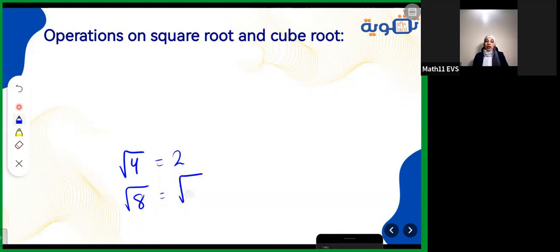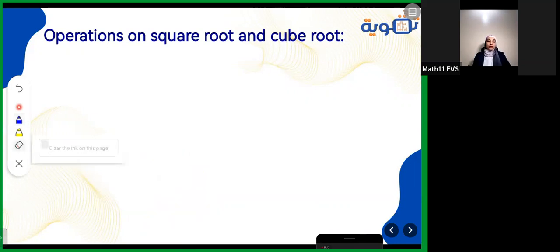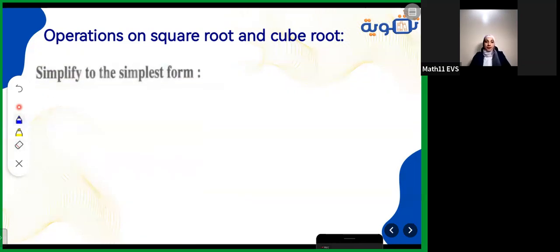Simplified means I will get 2 numbers whose product equals 8, and one of them has a square root. So thinking, I can find 2 multiplied by 4, and yes, 4 is a number that has a square root. So getting the 4 outside with its square root, it will be 2 root 2. That's what we will do now with the next exercise.